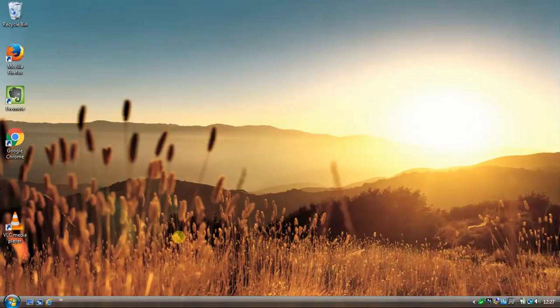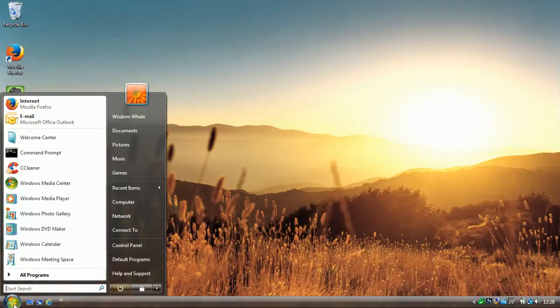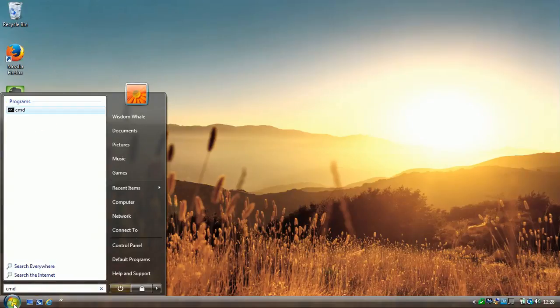Okay, this little short video is just to show you how to repair a corrupted flash drive, pen drive or USB. It's basically where the computer is just not recognizing the pen drive. The first thing you'll need to do is select your start menu and type in CMD. Make sure that you select this program, which is basically the command prompt.